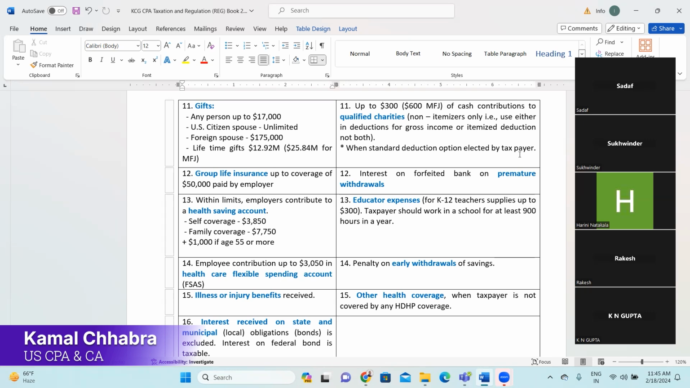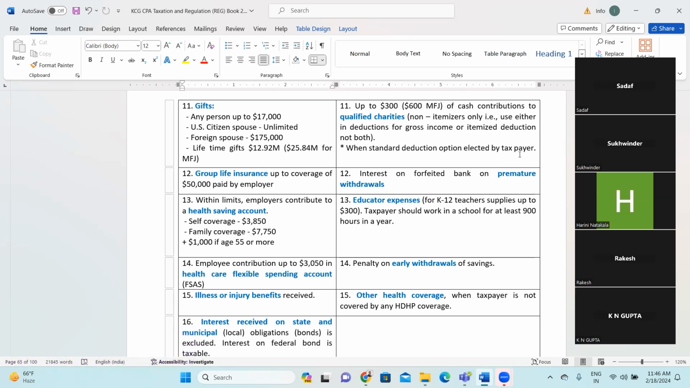But the fourth one is lifetime gift. That means once in your lifetime, you can give gifts up to $12.92 million if you are single or married filing separately, or if you are married filing jointly, it is $25.84 million. Up to this limit, those gifts are not taxable, neither for the person who is providing nor the person who is receiving.